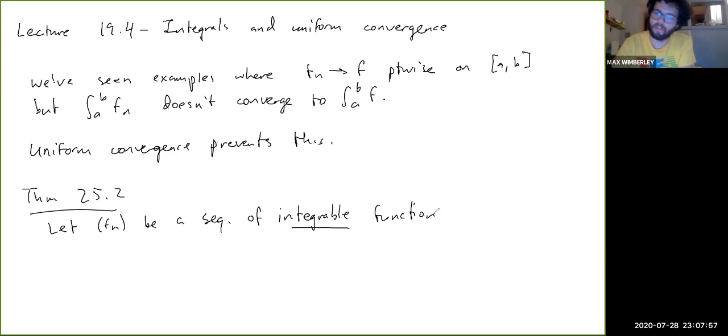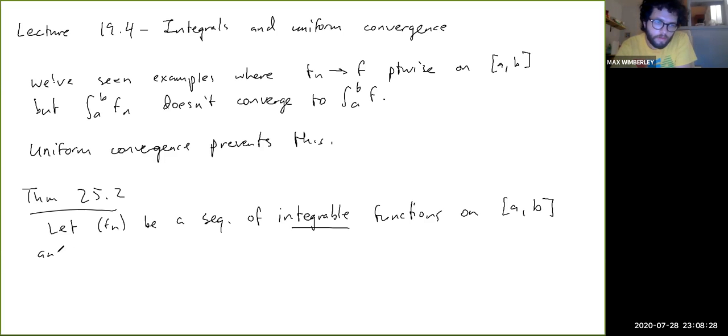The actual statement in the book uses continuous here, but integrable is what's appropriate, and it's a weaker condition. The proof doesn't change at all. This statement is just more general than what they say in the book. I think it might be either a typo or they just didn't want to use the term integrable. I'm not sure. So Fn is a sequence of integrable functions on an interval AB.